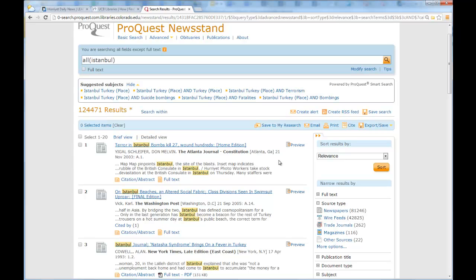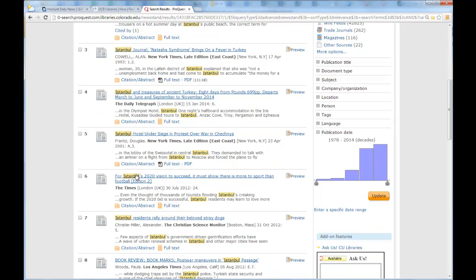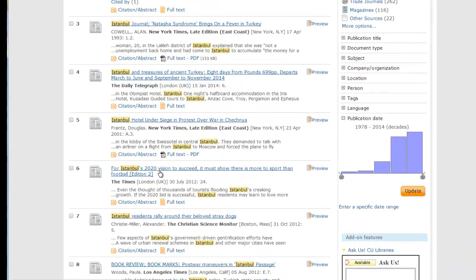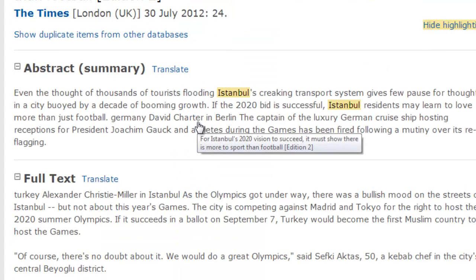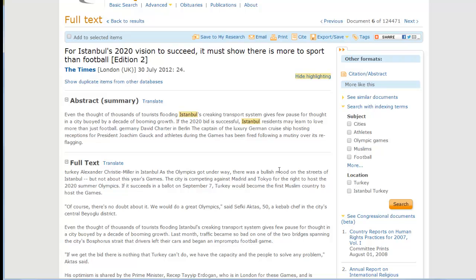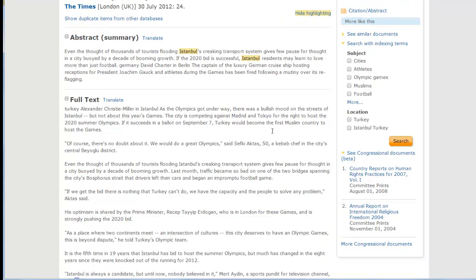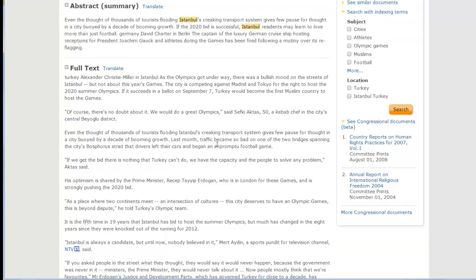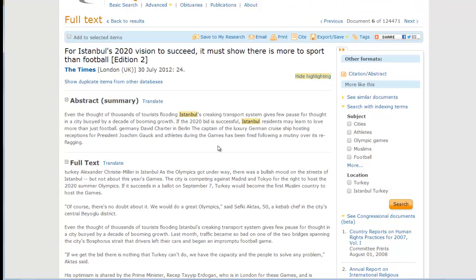You can limit these further down if you wish, but if we just scroll down, we'll see number 6 here is an article about Istanbul's bid for the 2020 Olympics. This was before they gave it to Tokyo, but it talks about some of the concerns and things they were talking about in that bid. So this would be pretty relevant for our project.